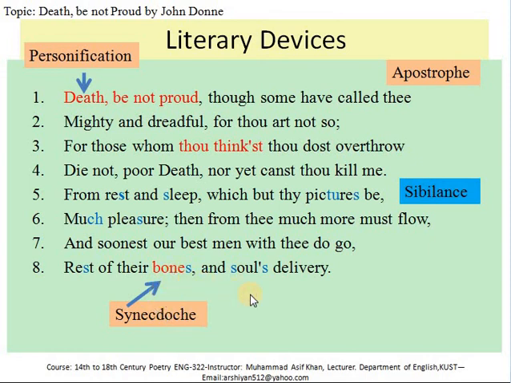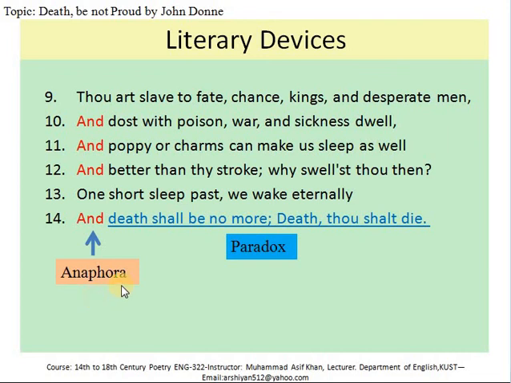In the same way we see anaphora, repetition of "and" in the beginning of these lines. Basically this is an anaphora. There is a paradox in the 14th line. We have a rhetorical question in the line number 12. In the same way you can identify a number of other literary devices.